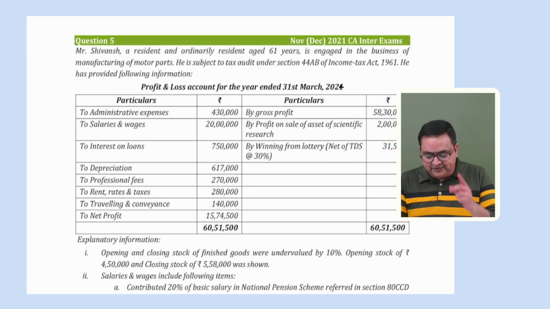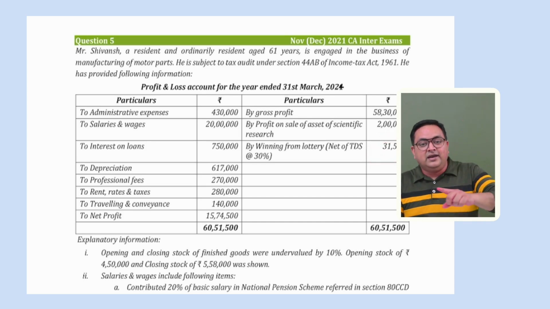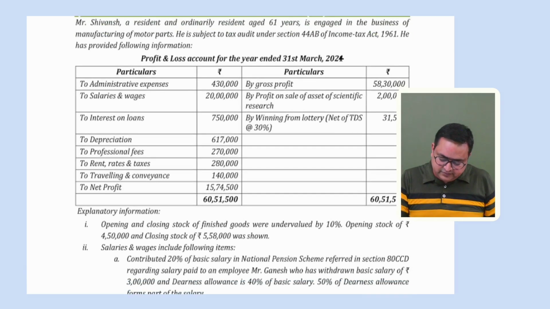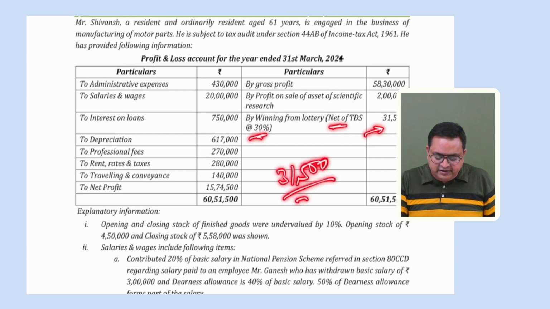Please gross it up. First of all, while computing your PGBP, take it out. Take 31,500 out from here while computing your PGBP, and then take it to your IFOS, but at a gross value, right? This is net of 30% TDS, so this is equivalent to 70%. How much is the gross value? 31,500 divided by 70 into 100, you know.